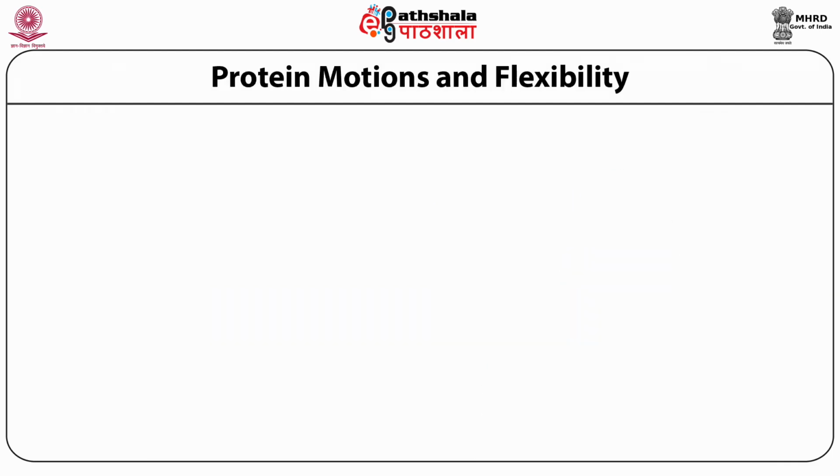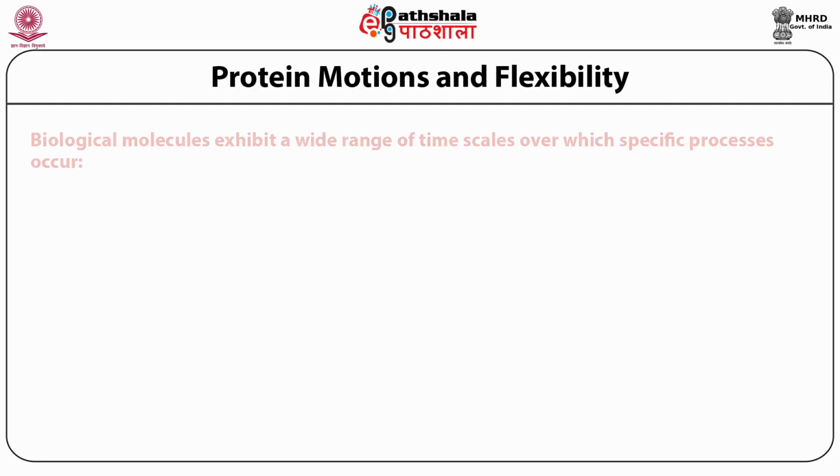We are looking now at the motion of protein and its flexibility. What we would like to know is whether biological molecules have flexibility and whether it relates to their function. The results and experimental data have shown that most biological molecules exhibit a wide range of timescales over which they have many specific interactions.